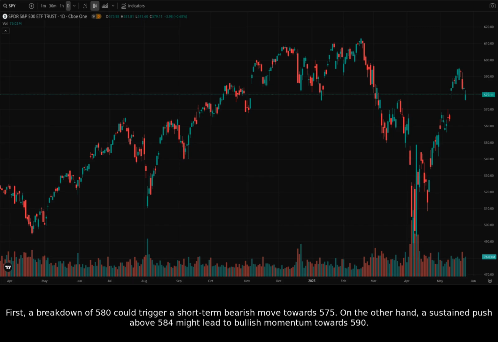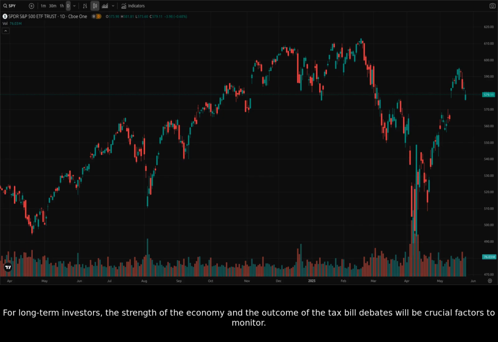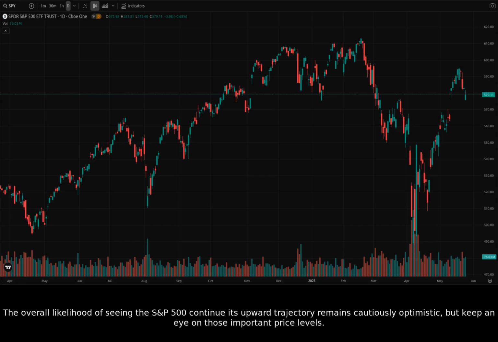First, a breakdown of 580 could trigger a short-term bearish move towards 575. On the other hand, a sustained push above 584 might lead to bullish momentum towards 590. For long-term investors, the strength of the economy and the outcome of the tax bill debates will be crucial factors to monitor. The overall likelihood of seeing the S&P 500 continue its upward trajectory remains cautiously optimistic, but keep an eye on those important price levels.